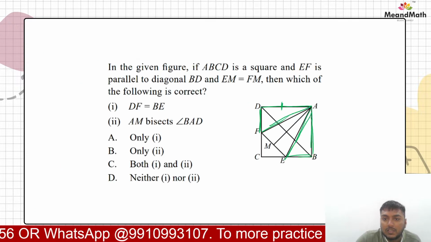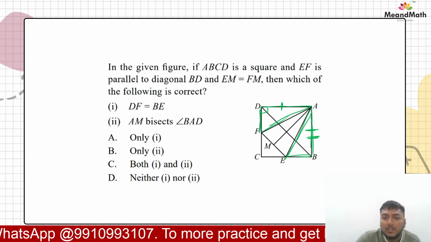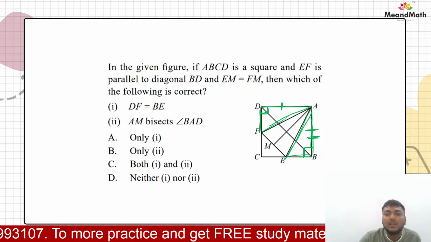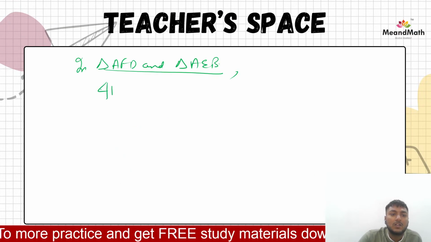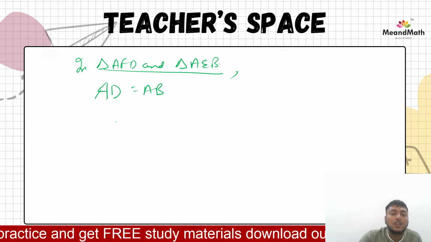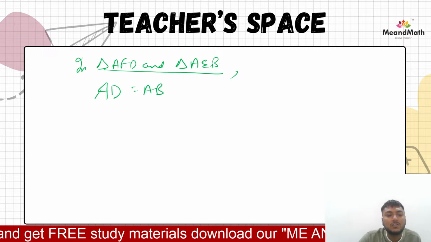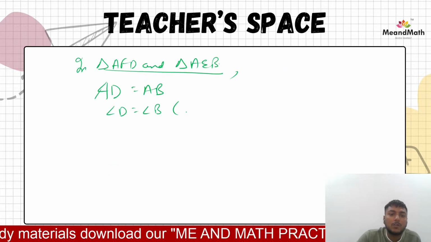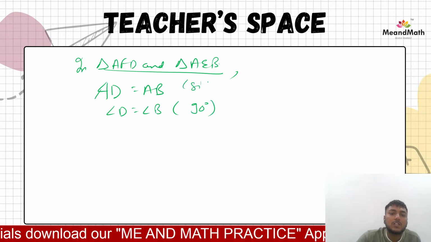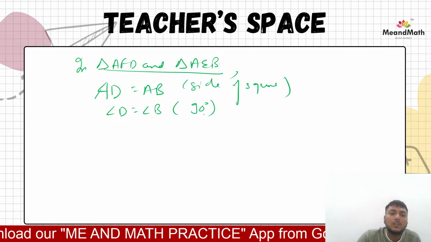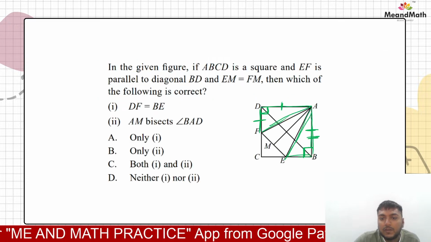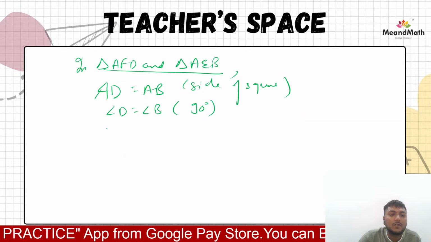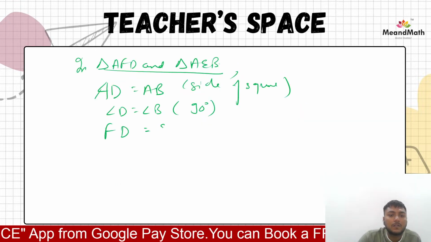We have, see, AD is equal to AB, because this is a square. This angle is 90 degrees, right? So AD and AB are the same and the angle is 90. So AD is equal to AB and angle D is equal to angle B because this is 90 degrees, right? And this is a side of the square. And then what else do we have? This FD is equal to BE, just now we proved, right?